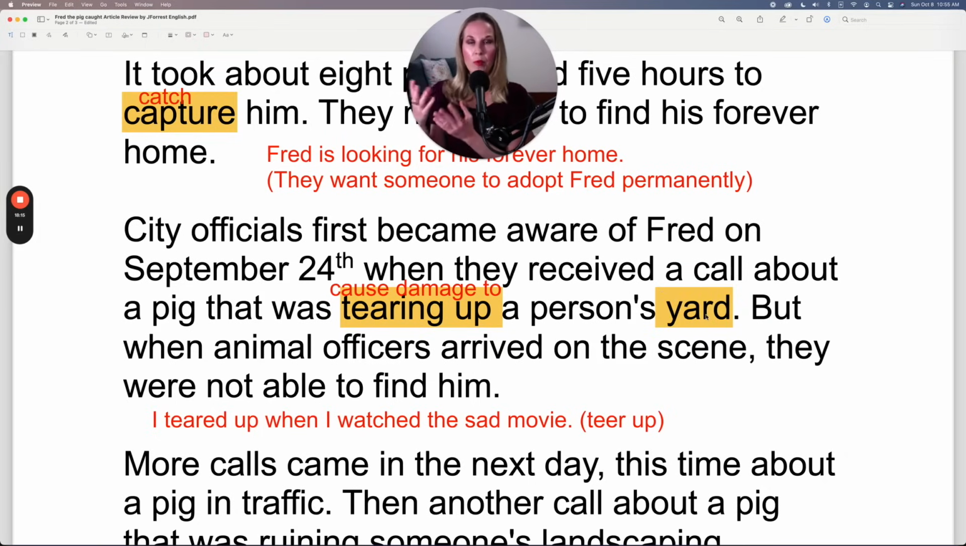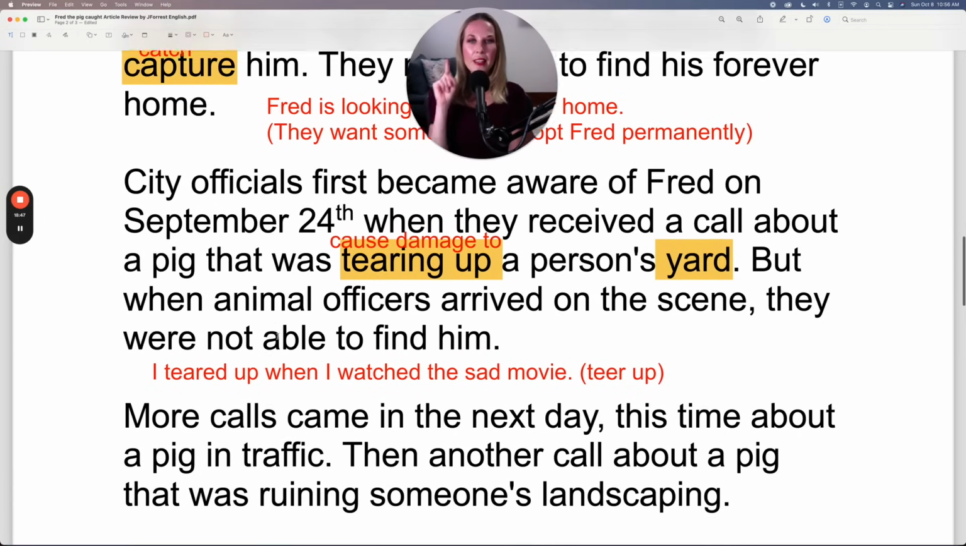So yard, grass, flowers, trees, bushes. And then if he was tearing it up, maybe he was digging a hole, he was eating the flowers, so he was causing damage to that person's yard. Now, tear up can also be used with a piece of paper. Right now, I'm tearing up this piece of paper. I'm taking a whole piece of paper and it's going into smaller pieces. So that's to tear up in the sense of a piece of paper.